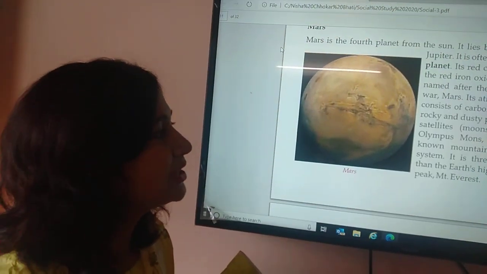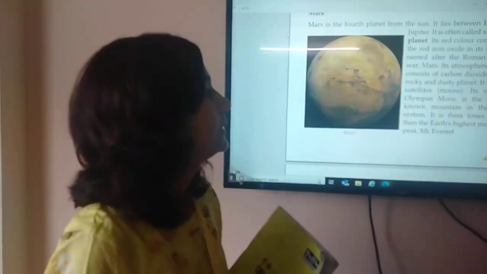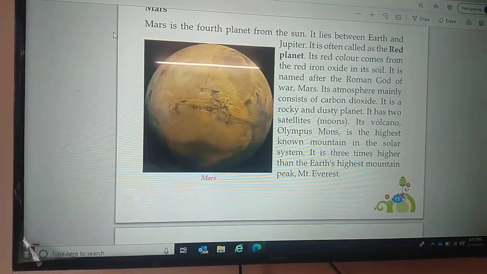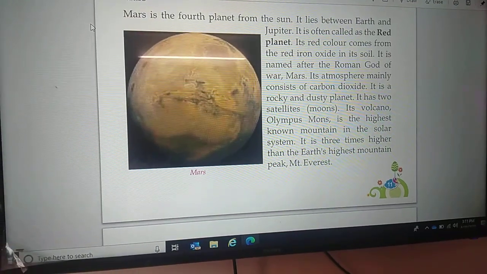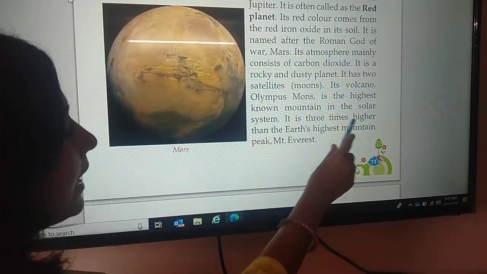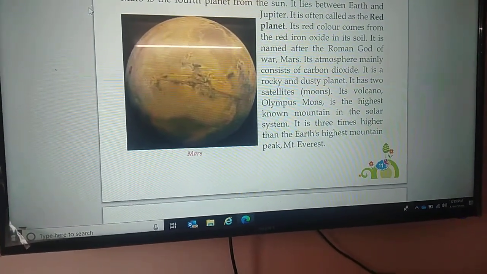Its atmosphere mainly consists of carbon dioxide. It is a rocky and dusty planet. It has 2 satellites, means it has 2 moons. Its volcano Olympus Mons is the highest known mountain in the solar system. It is 3 times higher than the Earth's highest mountain peak, Mount Everest.